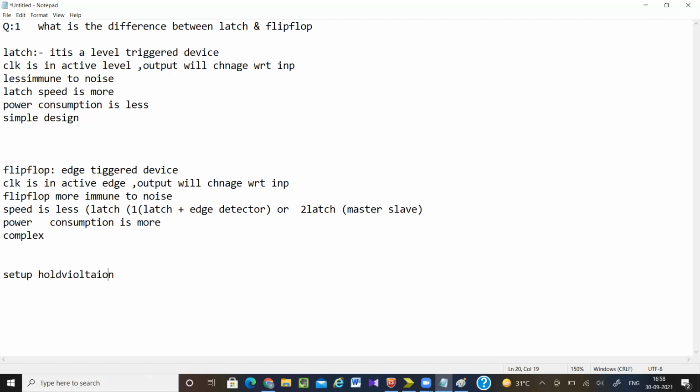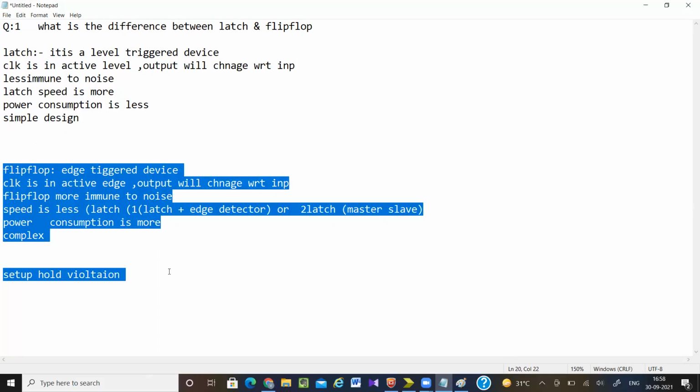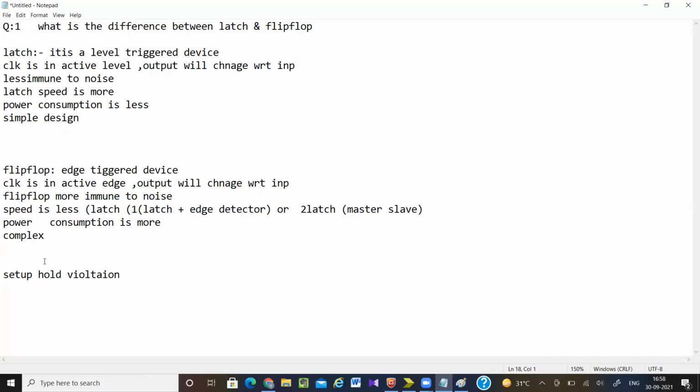If these things happen, then in flip-flop it is easier to solve than in latch. In latch it will be difficult. So on an FPGA board, or whenever we are writing any Verilog code, we avoid latch. If there is any unwanted latch, we want to delete it. We want only flip-flop. In the flip-flop, setup and hold violation and other static timing analysis are easier to do, because my data changes only at the edge.